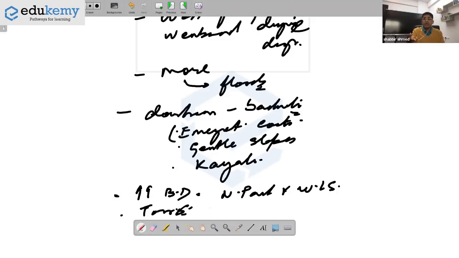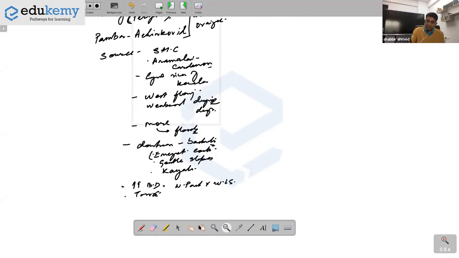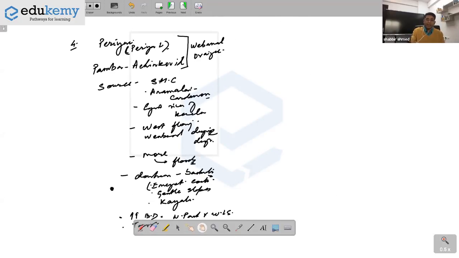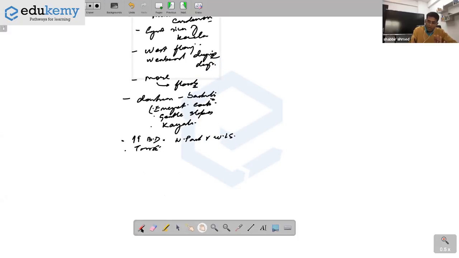And now you also know that yes, it flows very much along the Sabarimala temple. So that's all, and this is pretty good information to write about Periyar, Pamba, Achankovil. For this type of map work, you should not be looking at books on maps. A lot of people ask me, sir, what book to buy for map? You don't need a book. You just need to know the location. This river is present here, maybe 1 or 2 places, and that's fair enough. Is everyone understanding what we're trying to manage here? Yes? Okay. Now let's move on to another river.